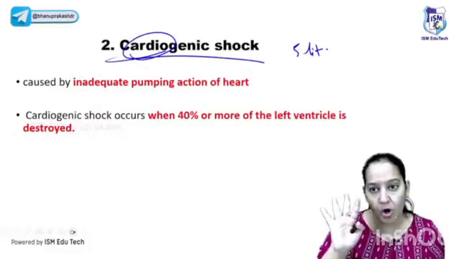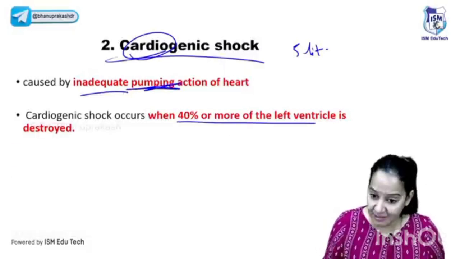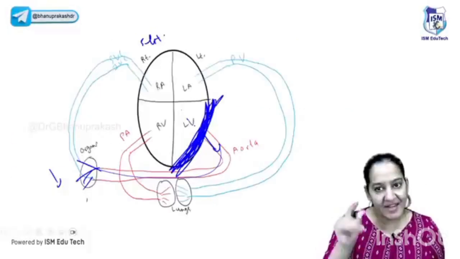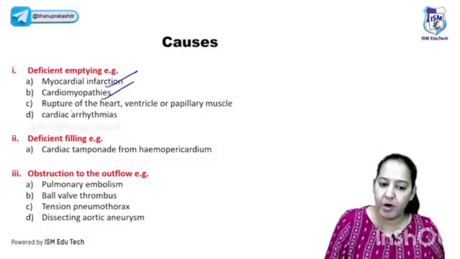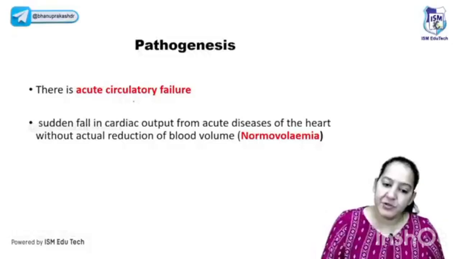So here the blood is normal, but the problem is in the pumping of the heart, inadequate pumping of the heart. When at least 40% of the left ventricle is destroyed by some disease, then inadequate pumping takes place, right? It can be MI, cardiomyopathy, rupture of the heart, cardiac arrhythmia, cardiac tamponade. It can be any cause. The basic problem is in the heart. That's why it is known as circulatory failure.